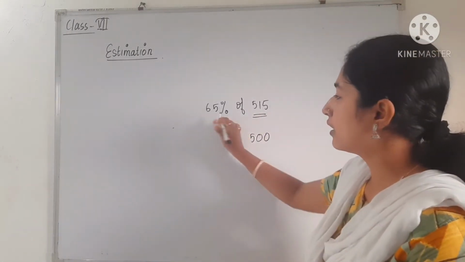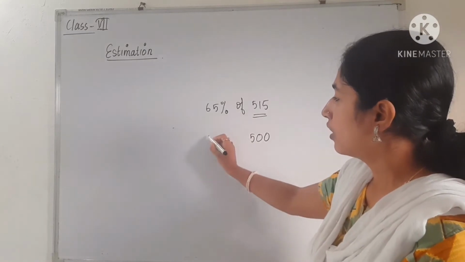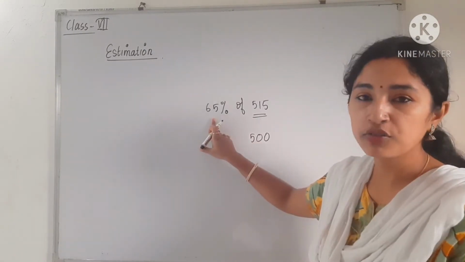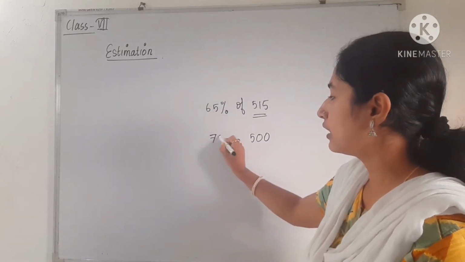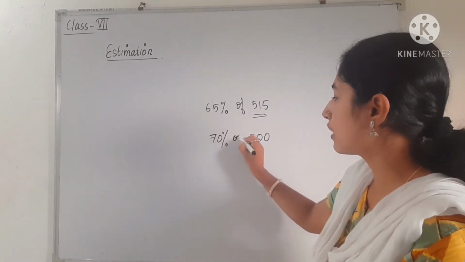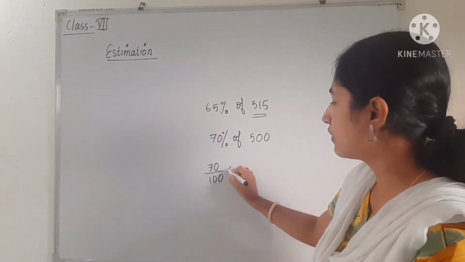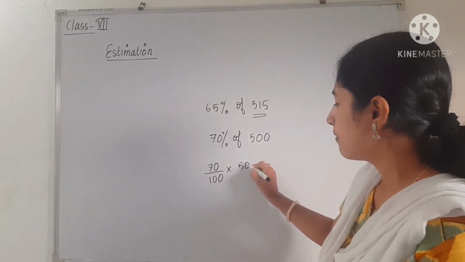So similarly here 65%, when we have to find the nearest number of 65, then we can write 70. So 70% of 500. So what will be 70% of 500? You can easily find the 70% of 500.